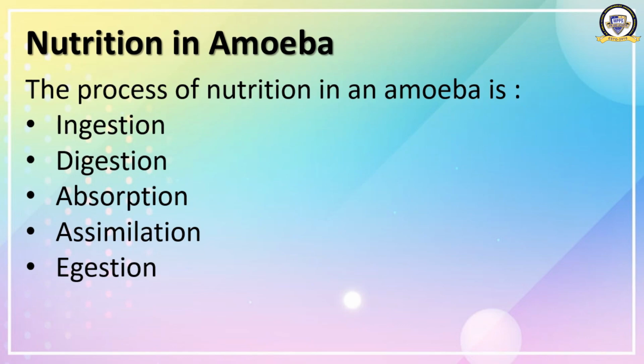Now what is the next process? It is assimilation. Amoeba utilizes the absorbed food for two purposes. A part of the food is used to obtain energy through respiration, and the remaining part is used for the growth of amoeba. What are the two purposes of utilization of the absorbed food? They are to obtain energy and for the growth of amoeba.